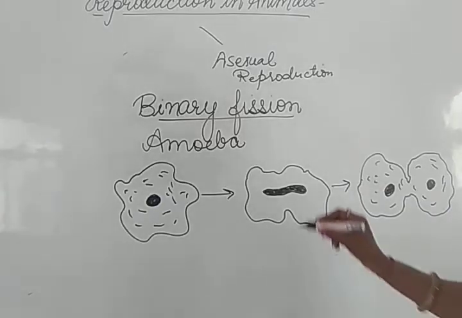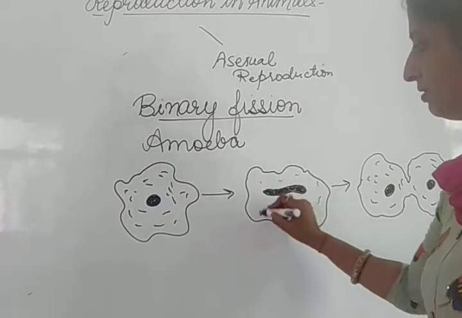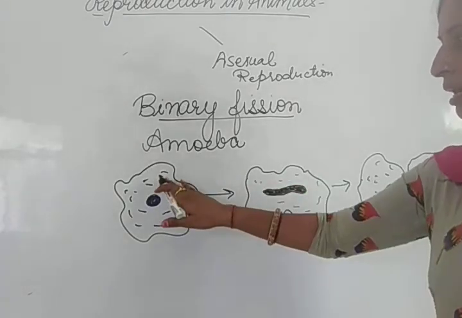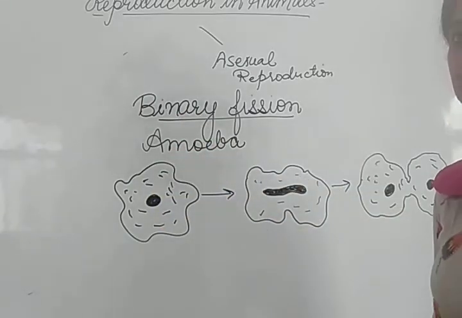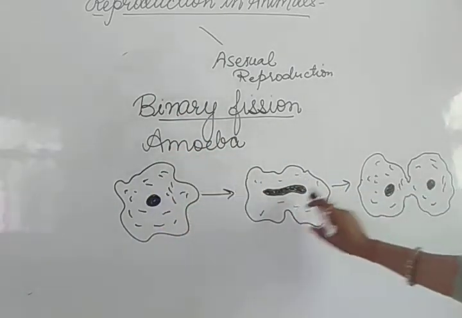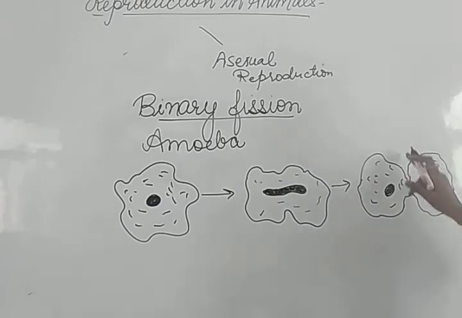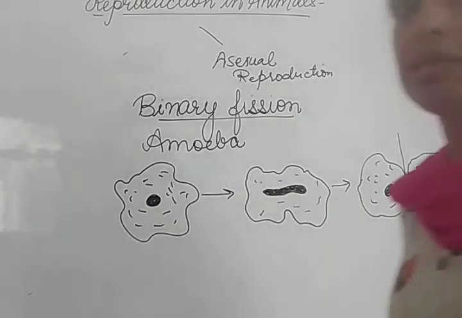So in this way you can see that in amoeba binary fission is there. First the nucleus divided into two nuclei and then finally two daughter amoebae will form.